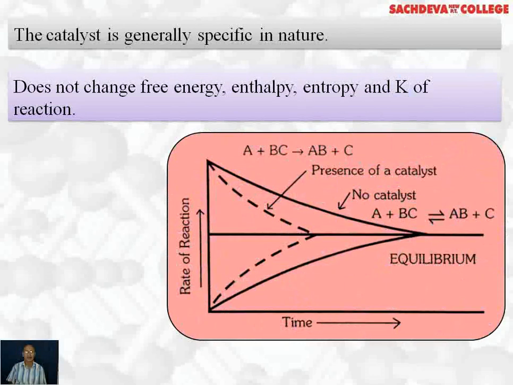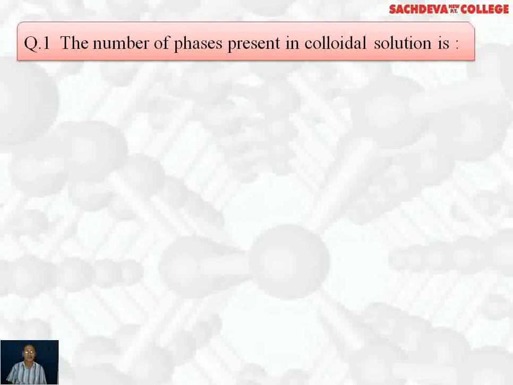This is the graph which shows a reversible reaction, and when no catalyst was used, equilibrium has a position which is shown on your right hand side. In the presence of catalyst, the equilibrium changes and it comes to your left hand side shown by dotted line. So it has changed the position of equilibrium in the reversible reaction. Now we are going to take up questions based on surface chemistry.